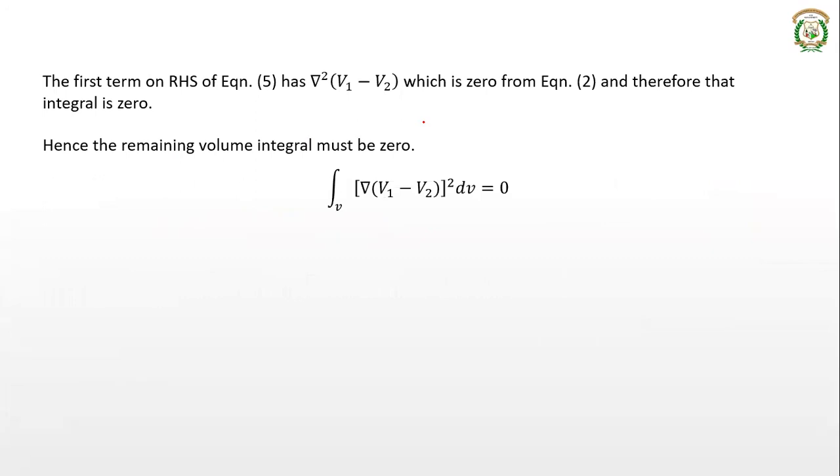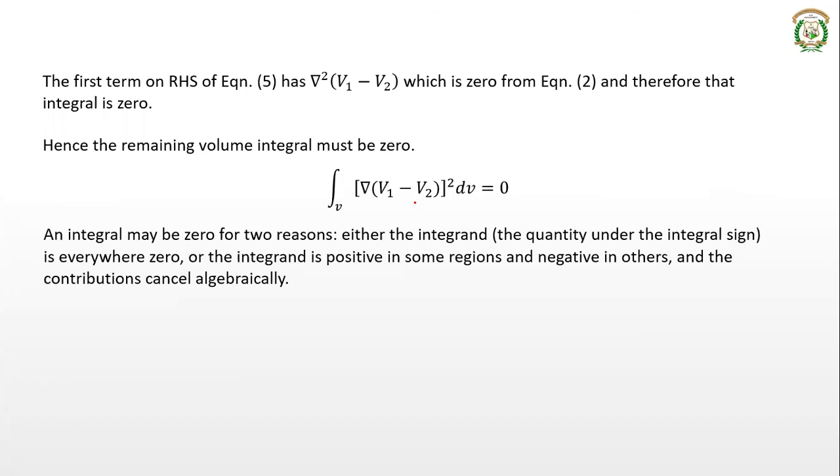So when can an integral be 0? An integral can be 0 for two reasons. Either the integrand has to be 0 everywhere. Integrand means the term inside the integral. Then the integral will be 0. Or the integrand has to be positive somewhere and negative in some other places. Integration means you're summing up all the values, here throughout the entire volume. So it has to be 0 everywhere, or it has to be positive somewhere and equally negative in other places. When you add them up, the summation will be 0.